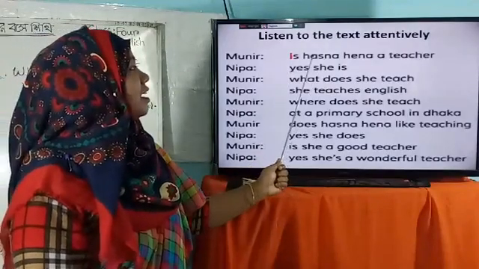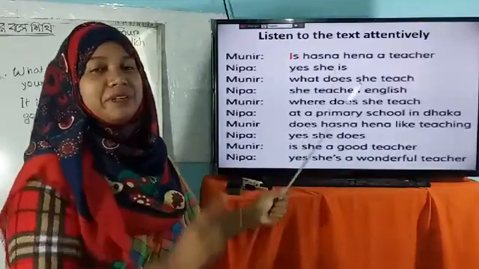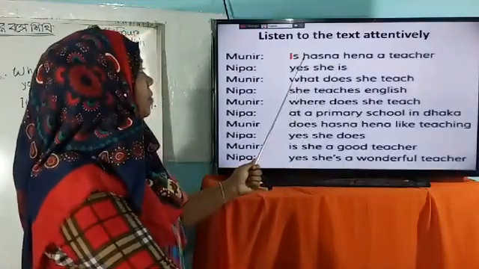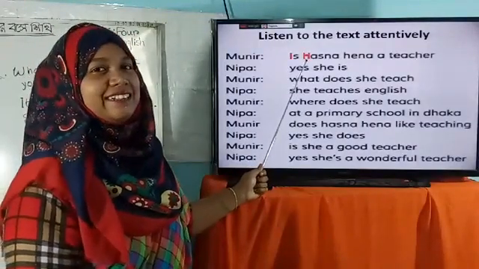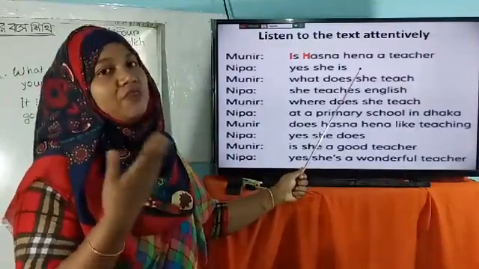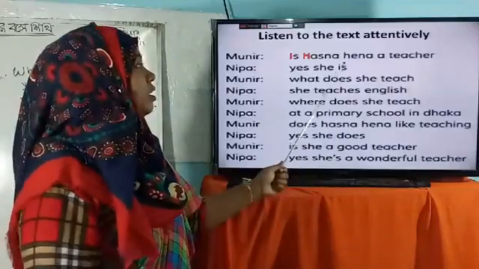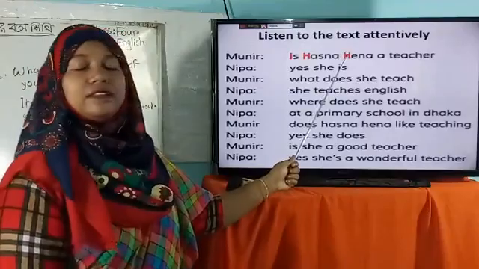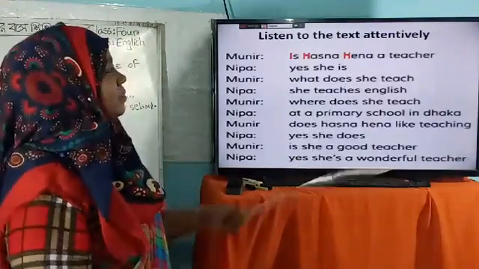Is Hasna. Before we write a name, we have to use a capital letter. So Hasna is a name, the first part of a name, and we have to use capital H here. Dear student, it's Hena, the last name of any person or the teacher. So we have to write a capital letter here, and it's capital H, my dear students.